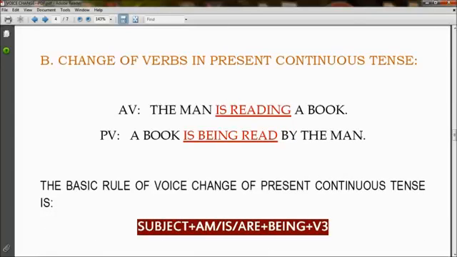B. Change of verbs in present continuous tense. The man is reading a book in active voice has changed to a book is being read by the man. Is reading has changed to is being read. So here read is the V3 form of reading.